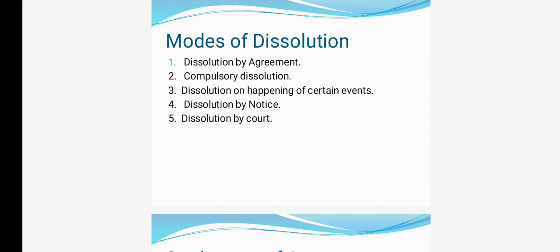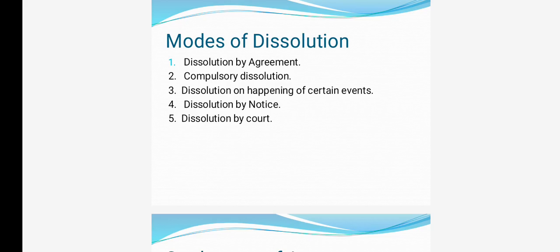And then the next mode of dissolution happens on certain events. What are the events? For example, on the expiry of the period.